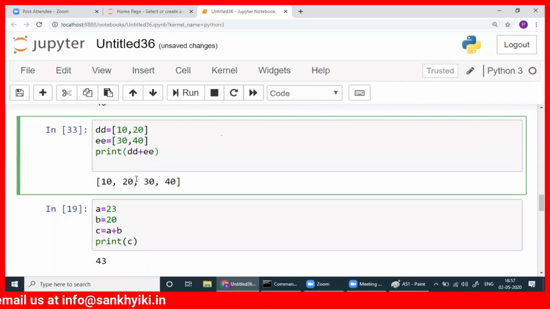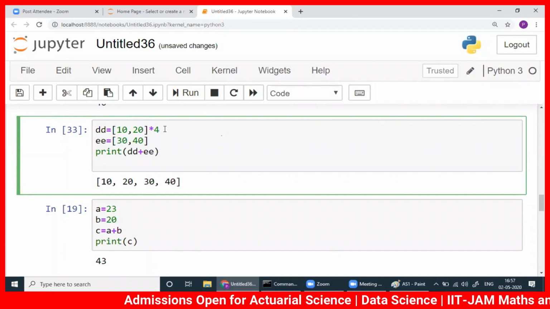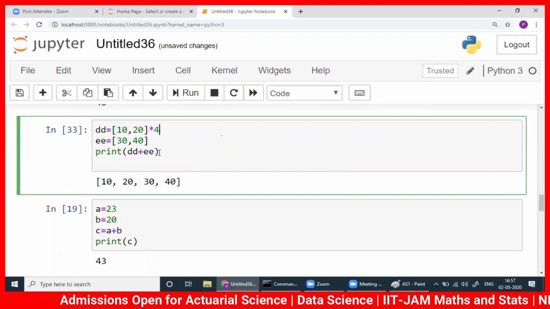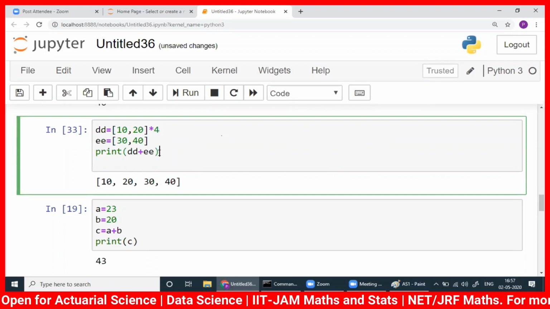Then if you can't do that, how can you do data analysis here? Suppose I write 5 times 7c. Let me multiply something here. Multiply by 4. So I wanted 10 to be multiplied by 4, 20 to be multiplied by 4. You see what happens? I'll print DD. Okay, only DD.